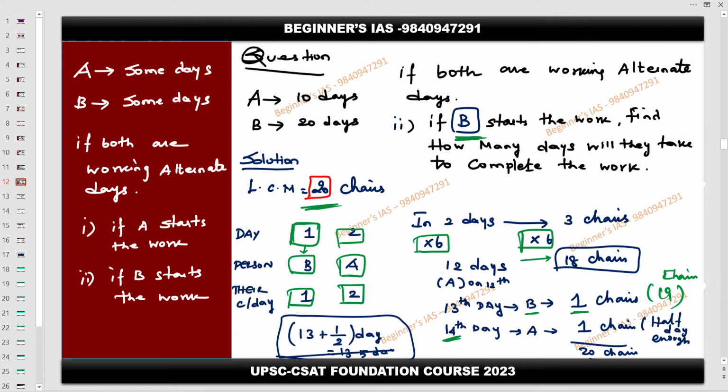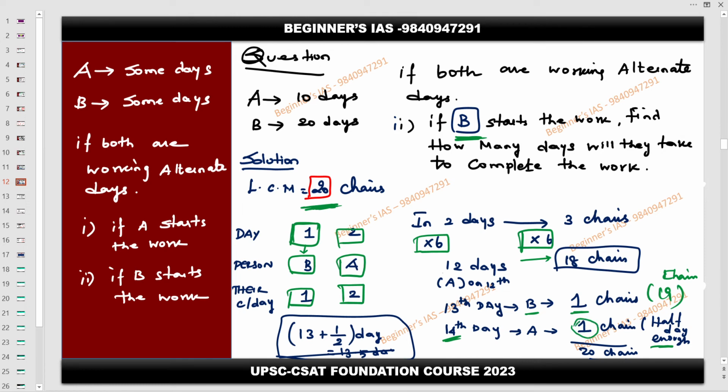If he makes 2 chars, then it exceeds the total work, since the total work is 20. So therefore, A has to work for half a day, since in that half day he has the capacity of making the 1 char remaining, which we require.